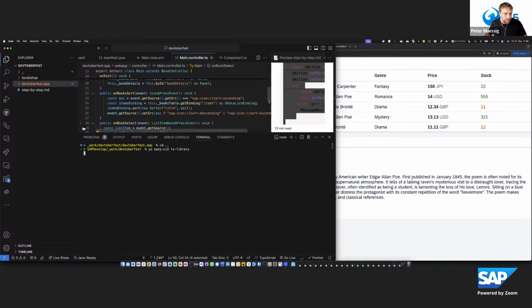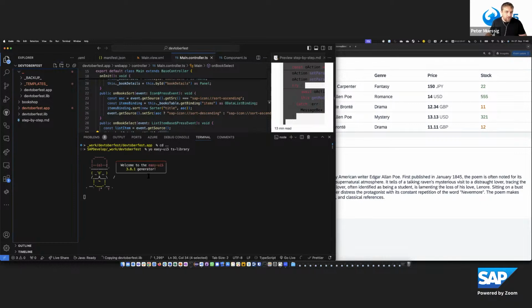This takes a little bit. We can also speed that up because I have it already created next to my application. Let's do that a little bit quicker because you can also follow the questions. The only thing which is important is that as a namespace we call it Devtoberfest lib to work with a step-by-step guide. And the rest, besides Git, we also use the defaults. And then this project is being created like that.